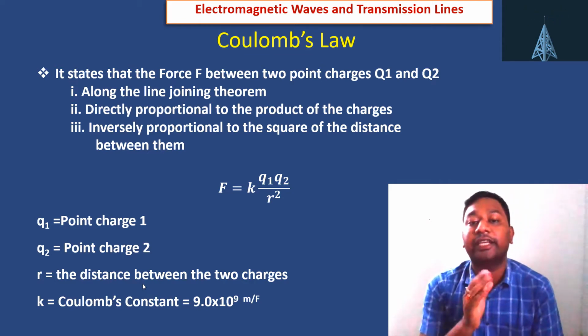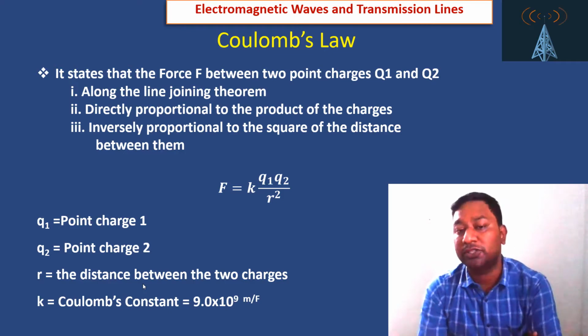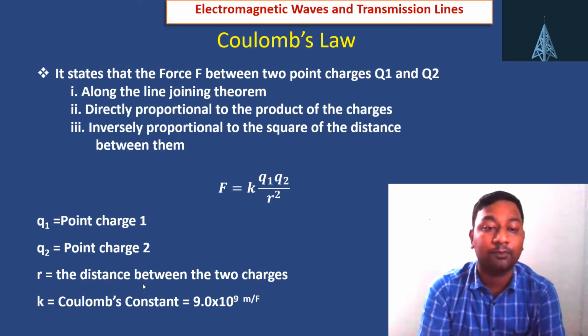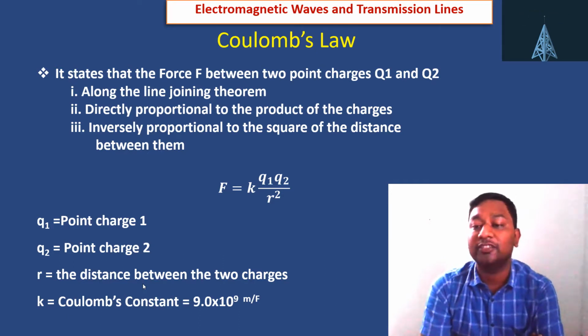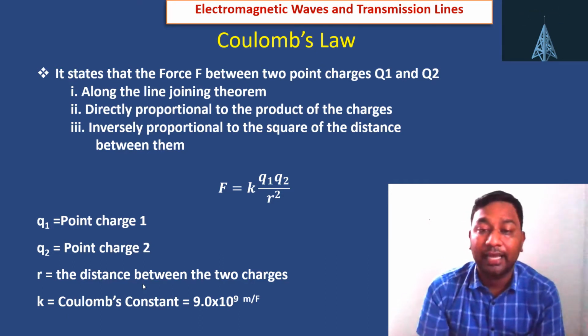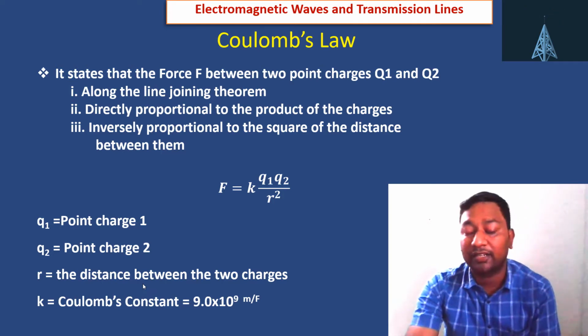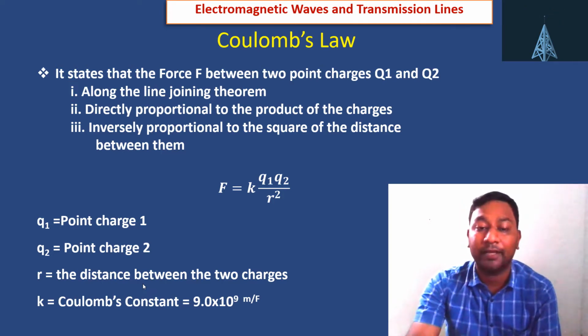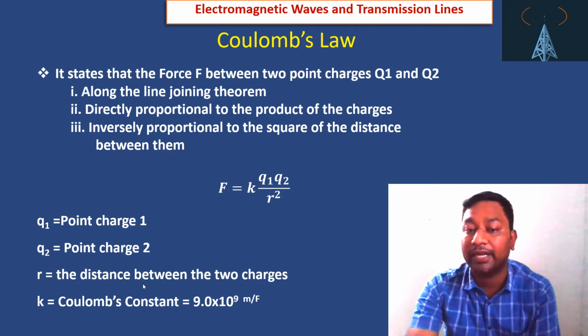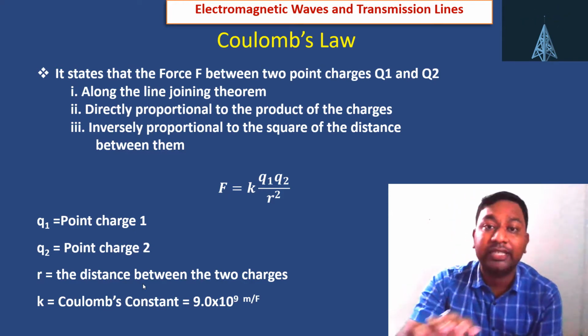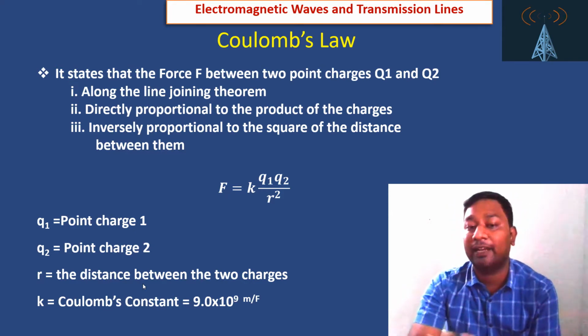So F equals K Q1 Q2 divided by R square, where Q1 is point charge 1, Q2 is point charge 2, R is the distance between the two point charges, and K is Coulomb's constant, which we can write as 1 by 4 pi epsilon naught, that is 9 into 10 to the power 9 meter per farad. That is Coulomb's law from the scalar point of view.